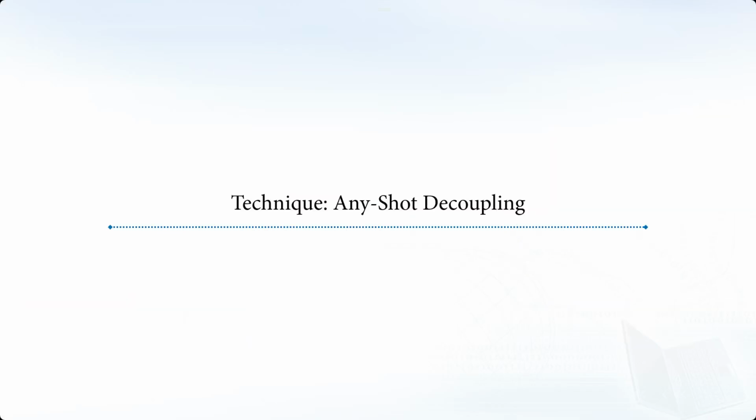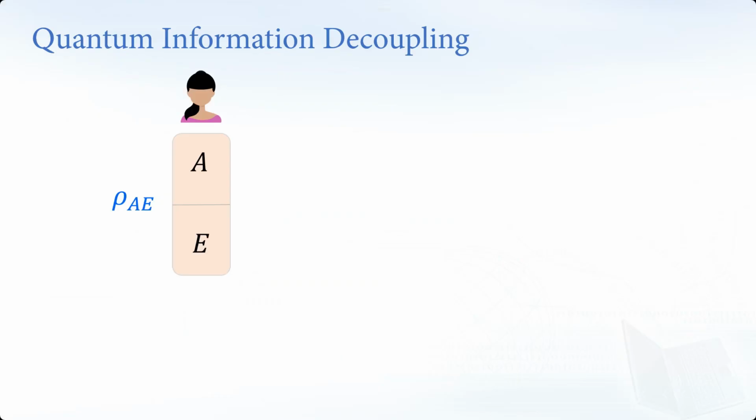I won't go into the very mathematical details of the proof, but the main idea is what we call initial decoupling. What's decoupling? For example, Alice has her system, but her system is correlated to some eavesdropper, say E. Alice wants to do some local operation. Maybe she will rotate her system a bit and do some operation, partial tracing out her system.